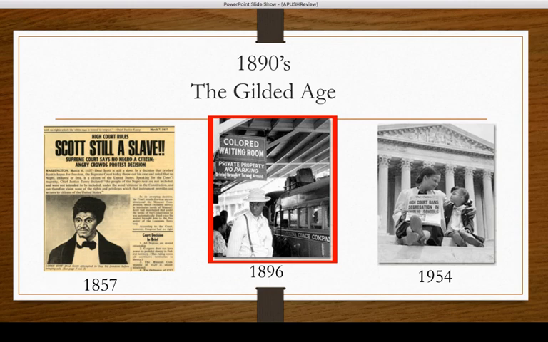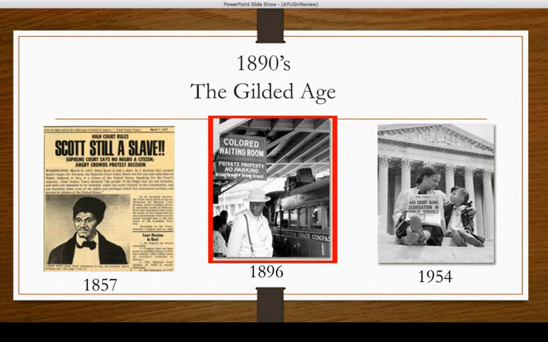The last thing I want to talk about during the Gilded Age is the Supreme Court. And the big ruling in the Supreme Court was in 1896, the ruling of Plessy versus Ferguson. Now, Plessy versus Ferguson is basically where we talked about separate but equal. The court ruled that you could segregate people by race as long as everyone has equal opportunities or equal facilities.